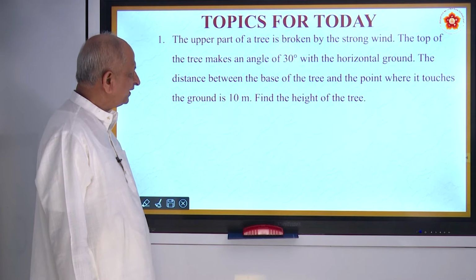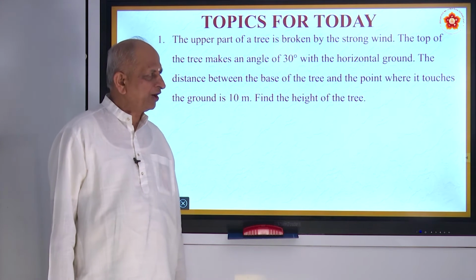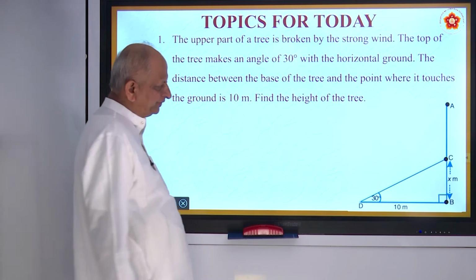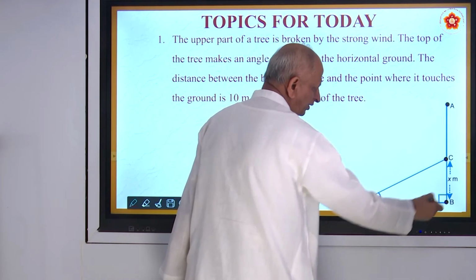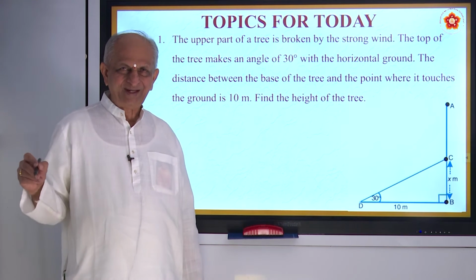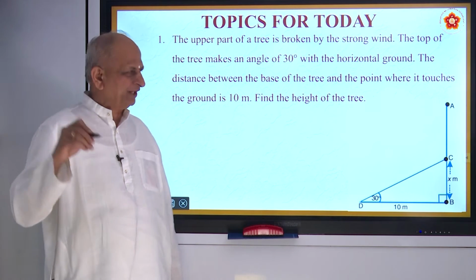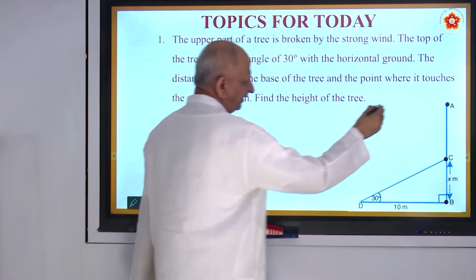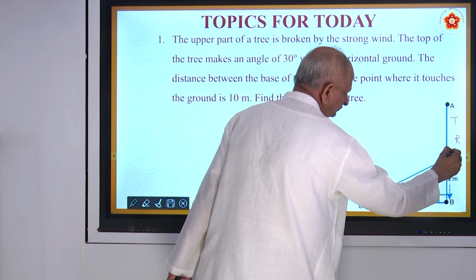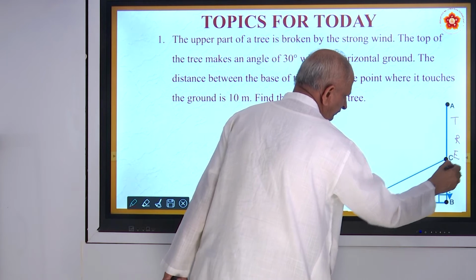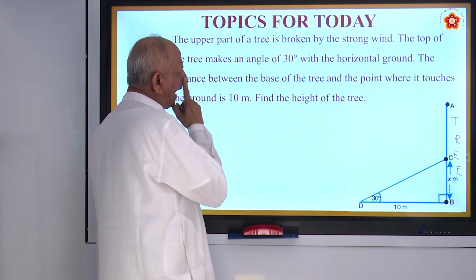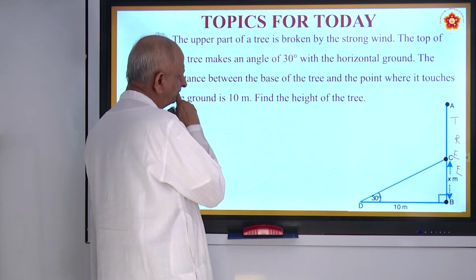Okay, now come to today's topic. The upper part of a tree is broken by a strong wind. So there is a tree, this is a tree, AB. Come on, draw the figure. Take a scale, take a pencil, draw the figure. What happened? The tree is broken due to wind.